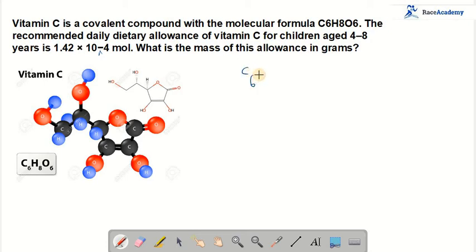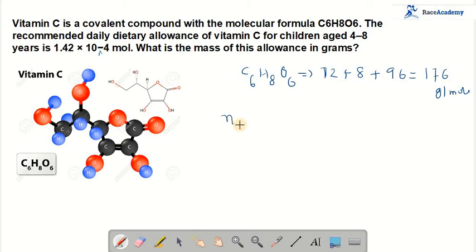Vitamin C, C6H8O6. We'll find its molar mass: 6 into 12 is 72 for carbons, 8 into 1 is 8 for hydrogen, 6 into 16 is 96 for oxygens. So what is this total value? The total value we got is 176 grams per mole, the molar mass of vitamin C.